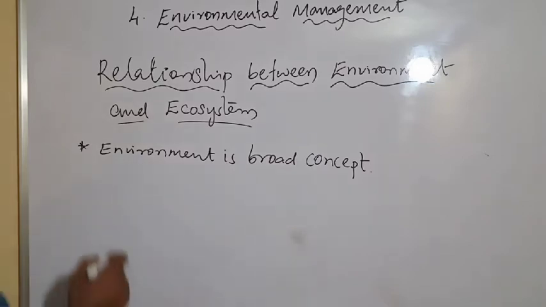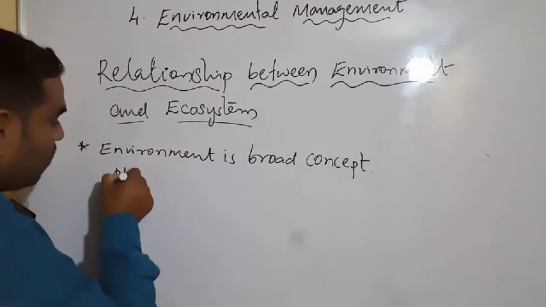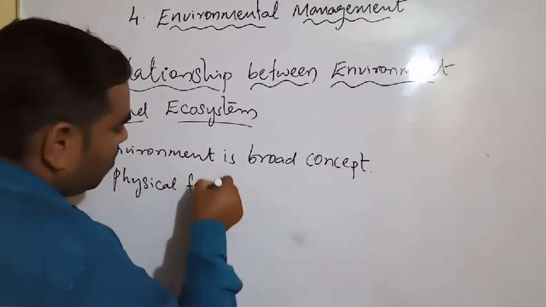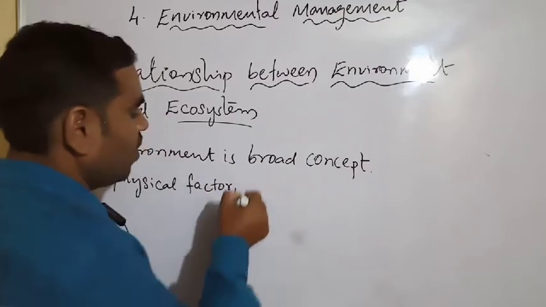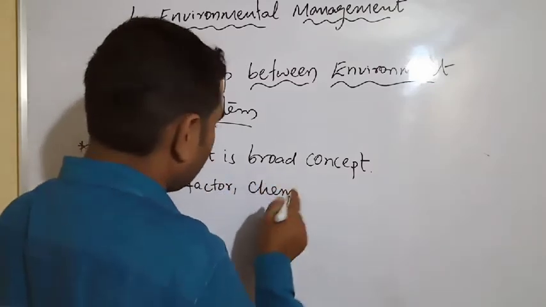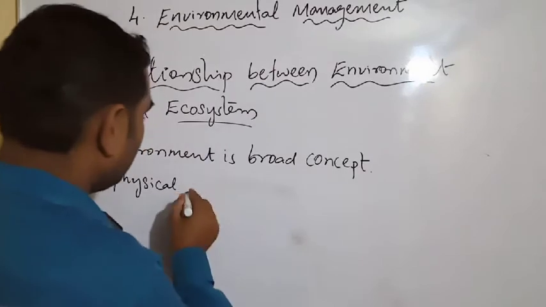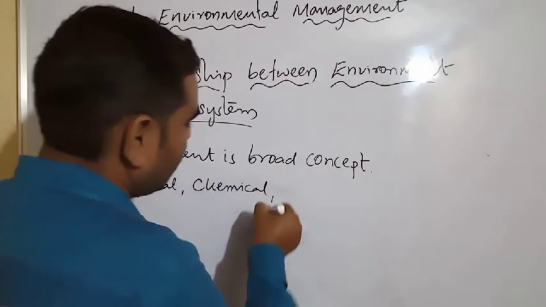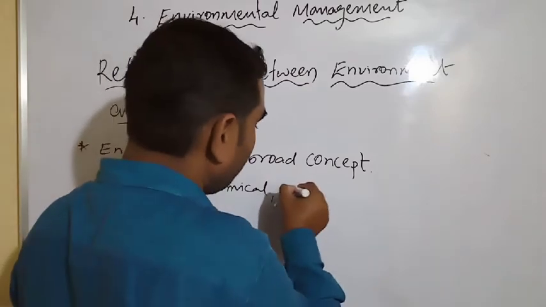See, which factors are there? Physical factor, chemical, so we have to write physical, chemical and biological factors.